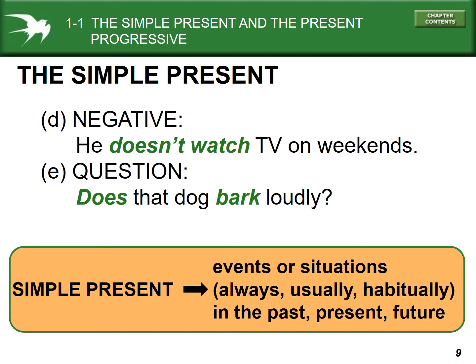He doesn't watch TV on weekends means that he never does that on weekends. In the past, he didn't. In the present, he doesn't. And in the future, he won't. So he doesn't watch TV on weekends. And then the question is asking about all the time. Does the dog do that? Has he done it in the past? Will he do it? Is it his habit to do that, to bark loudly?